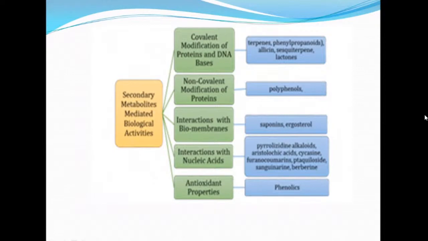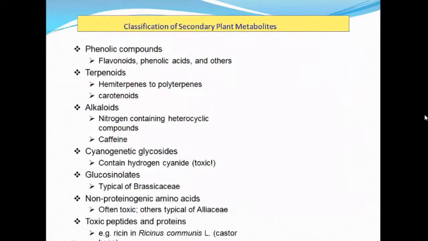Sometimes these secondary metabolites interact with biomembranes. The best example is saponin and ergosterol. And some of the secondary metabolites may interact with nucleic acids. The best example is cytosine and also berberine. And these secondary metabolites sometimes act with antioxidant property. The best classical example is phenolic compounds.